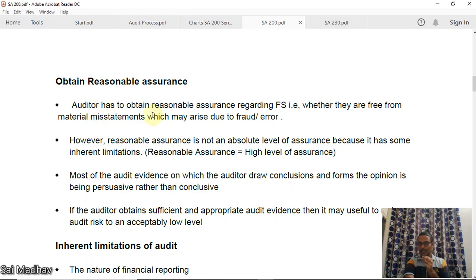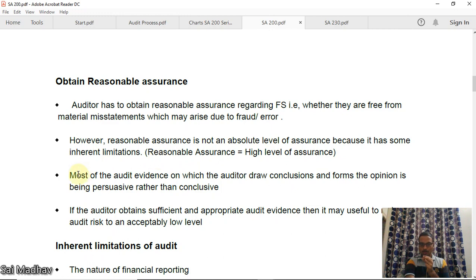The auditor has to obtain reasonable assurance. That is, he should obtain a high level of assurance, whether the financial statements are free from material misstatements. Material misstatements can arise due to fraud or error. We have seen this in SA 240. However, reasonable assurance is not an absolute level of assurance because it has some inherent limitations. So reasonable assurance means high level of assurance.